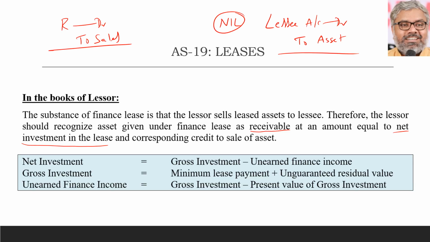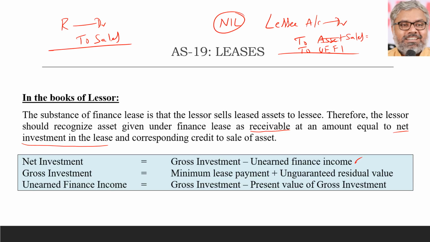What is net investment in lease? Net investment in lease is nothing but gross investment minus unearned finance income. So when it is unearned finance income, naturally to that extent it should be credited also. So in this case, if sales is recognized, we can recognize it only for the remaining amount. That is how much? Net investment in lease means gross investment minus unearned finance income.